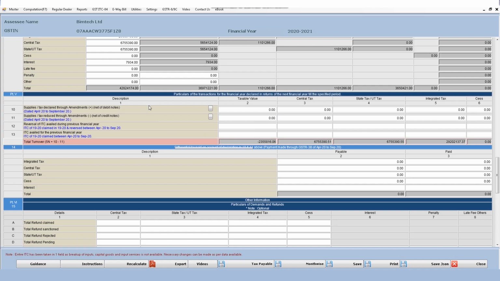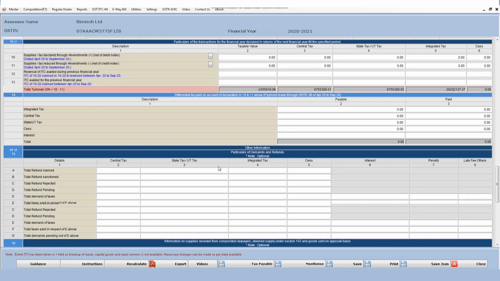Now if the taxes are getting reduced, it will be shown in table number 12. In case we are reversing the ITC availed during the previous financial year, it will also be coming in table number 12. And ITC of the previous financial year, that is the case I was telling you at the time of table 6A, that in case ITC of the previous year is availed in the next financial year, it will be shown in table number 13.